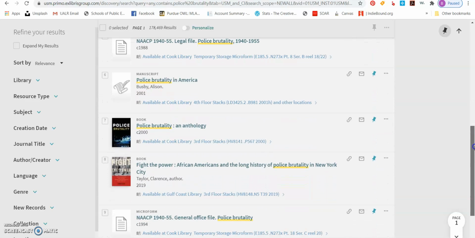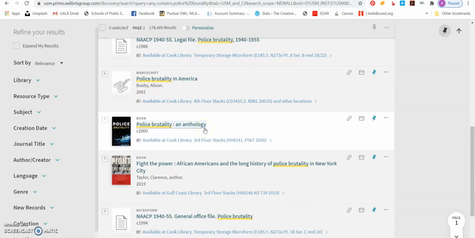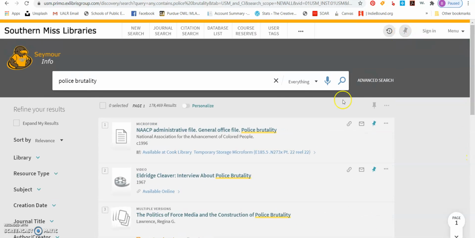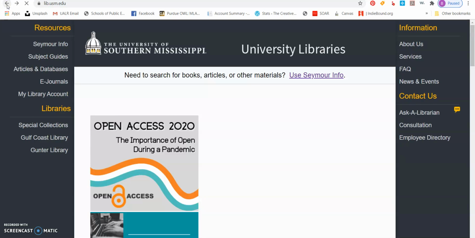But there's a lot of books in here. Down here, we have a whole book called Police Brutality. Fight the Power, African Americans and a Long History of Police Brutality in New York City. So there's a lot of different sources that you can use here. So I want you guys to be aware of those. Let me see if there's anything else that I want to talk to you about on the website.